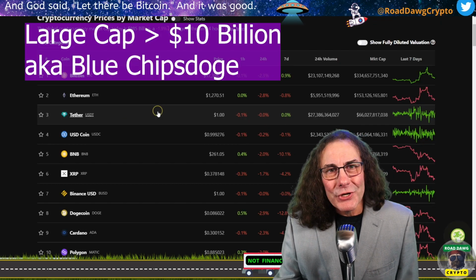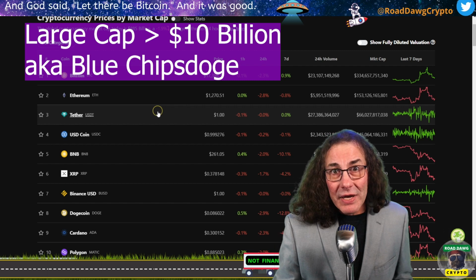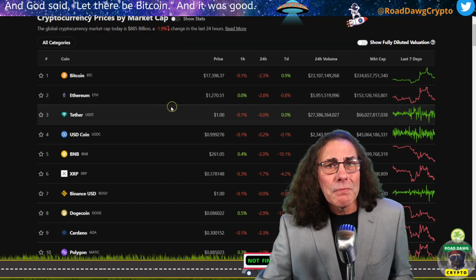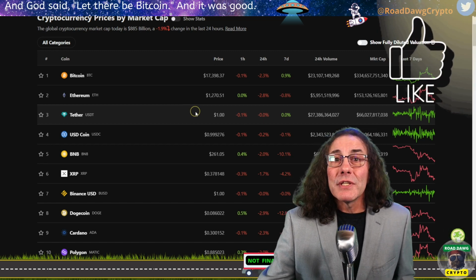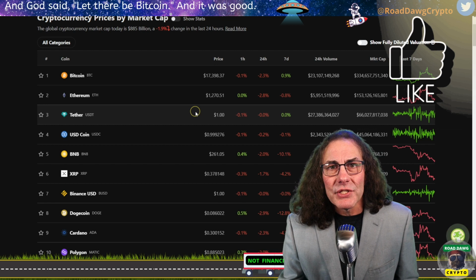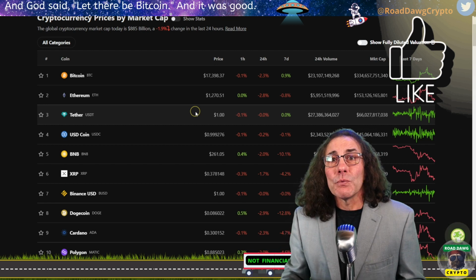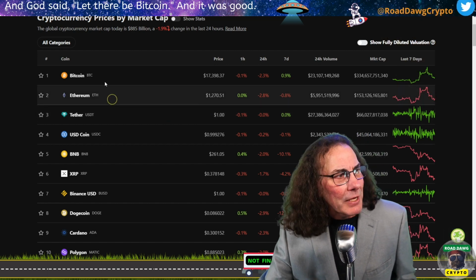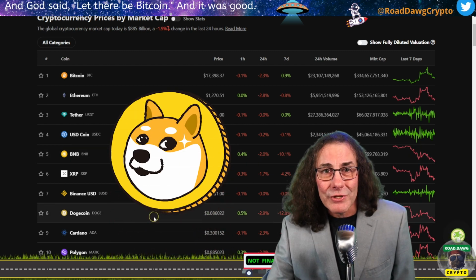After this comes the large cap cryptos that have a market cap of more than 10 billion. These are the lower risk guys in crypto, which have a strong risk to reward ratio. Usually these are found in the top 10, the top 20 list in the crypto markets. These are usually the OGs that have stood the test of time. They have solid use cases and they have a proven track record of growth. And they also have a higher liquidity that can withstand a lot of volume trading without crashing the price. These are our blue chips like Bitcoin, like Ethereum, like BNB, and even good old Dogecoin qualifies.